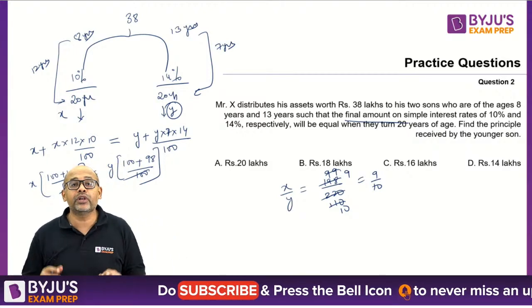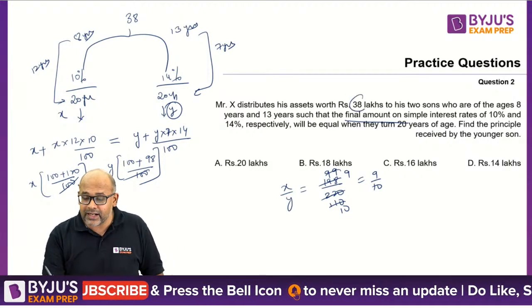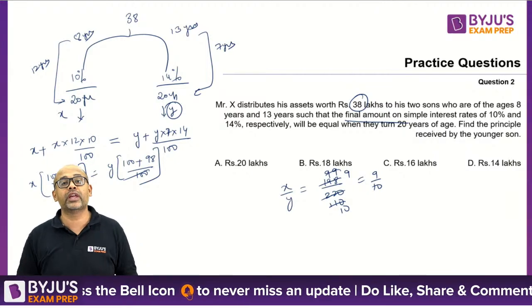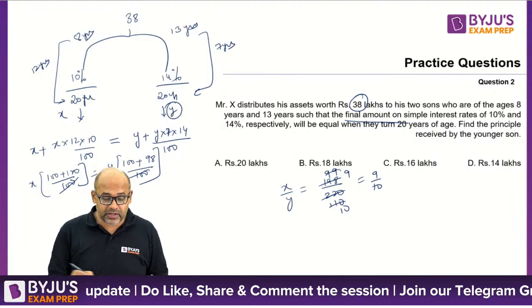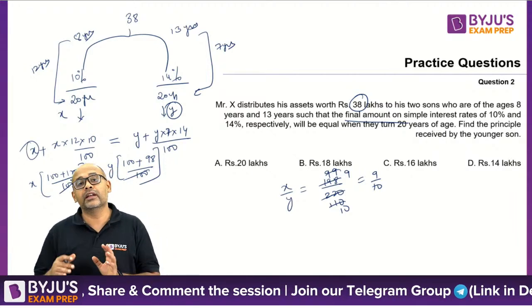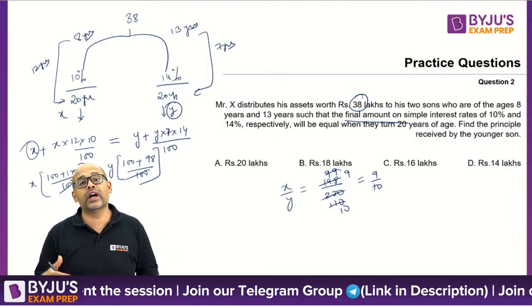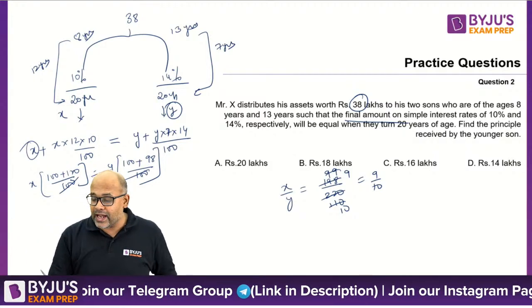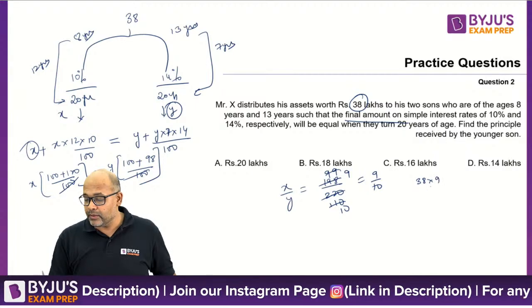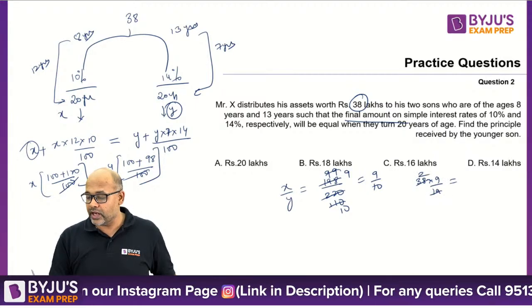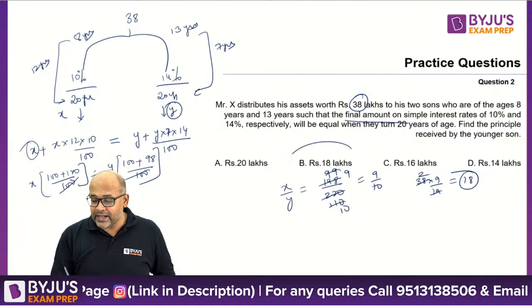So I have to divide my 38 lakhs in the ratio of 9:10, where 9 portions will go to the younger kid because that is what x is, and 10 portions will go to the elder kid. So 38 lakhs divided in the ratio 9:10, so 38 into 9 by 19. So 19 twos are, so 9 twos are 18. So 18 lakhs is my answer.